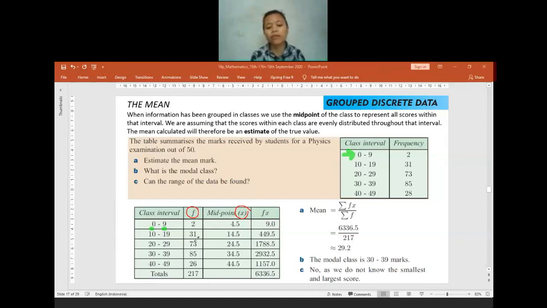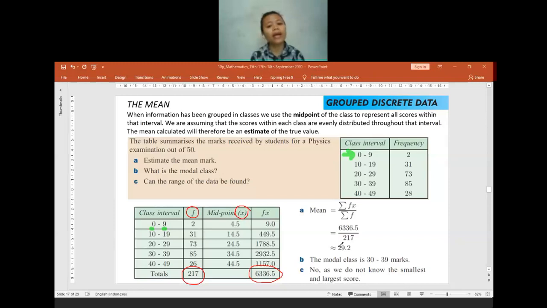After that, you have to find the total. For the total f, you just add 2, plus 31, plus 73, and so on until you add 26. So later on, you have the sigma f. Sigma f will be 217. And then the sigma fx will be 6336.5. And for finding the mean, it will be sigma fx divided by sigma f. The fx is that number, so we can divide them. The number will be about 29.2 if we round it off to 3 significant figures.